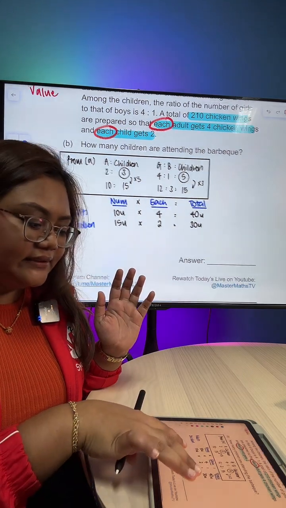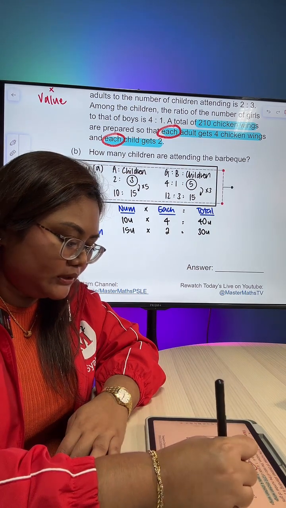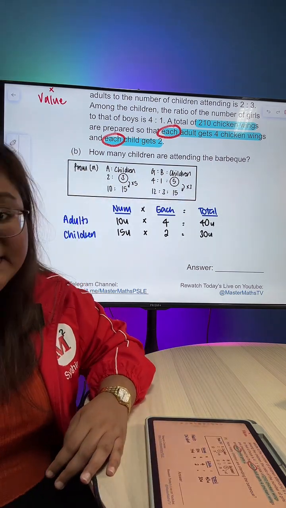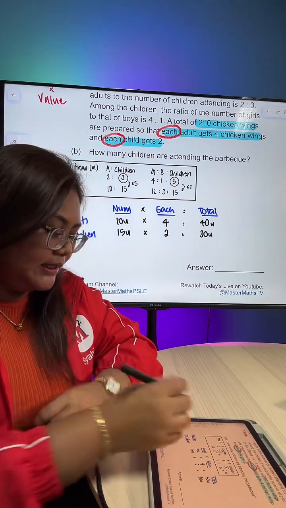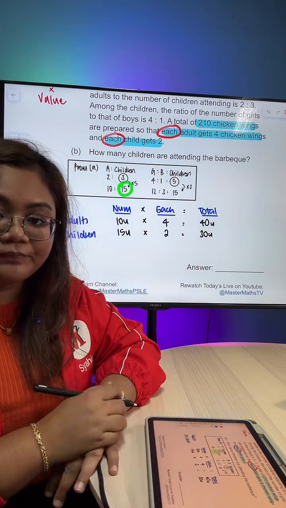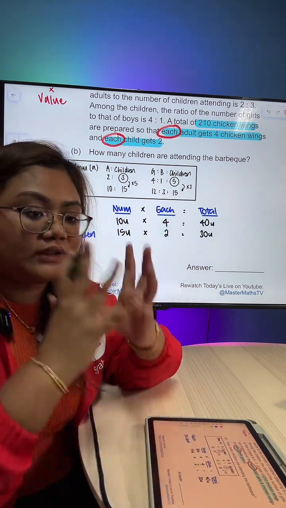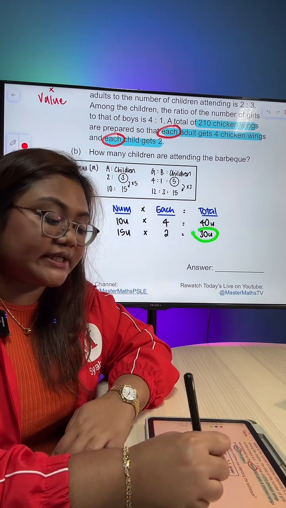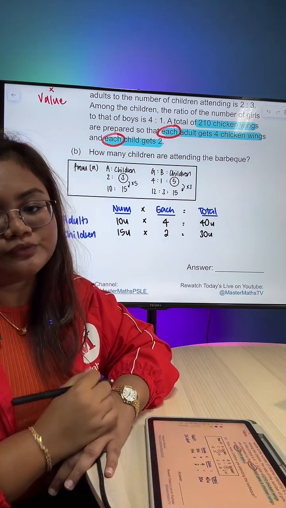This table, do you understand? Are you able to see? I am going to make this a little bit smaller. This is from part A, and I'm going to zoom this in. Do we understand the net table? All okay? I'm going to repeat this one more time. We know that in part A, adults 10 units, children 15 units. Okay? Each adult gets 4 wings, each child gets 2. So in total, all the number of wings given to adults is 40 units worth, and all the chicken wings given to children is 30 units worth. Okay? Because I got 15 units of children, each person gets 2. So 15 units times 2. Can follow?